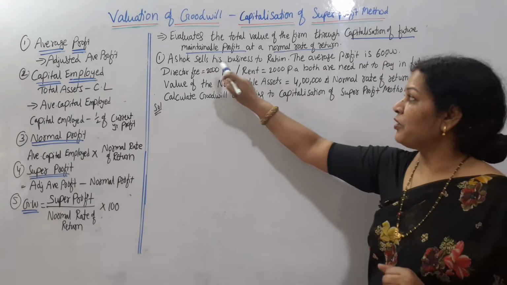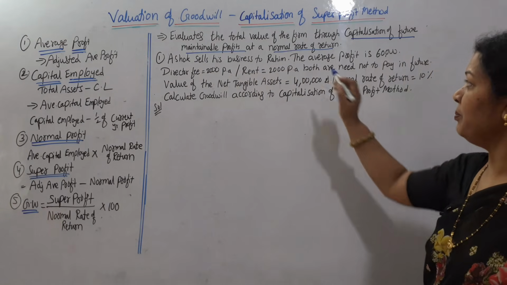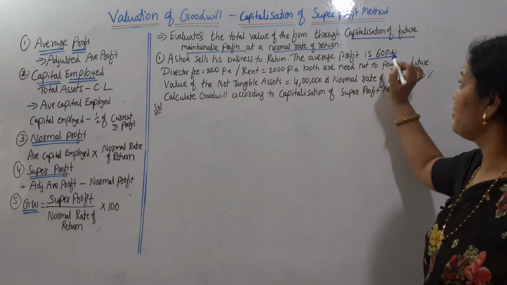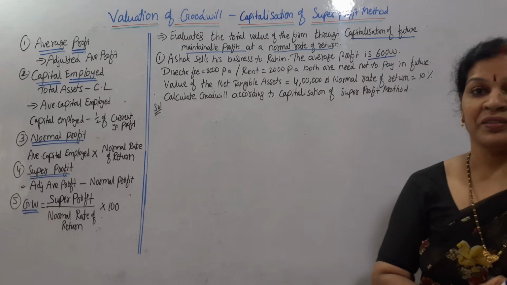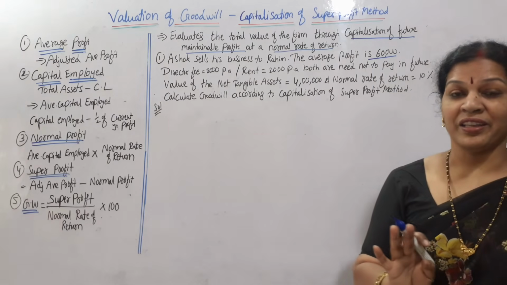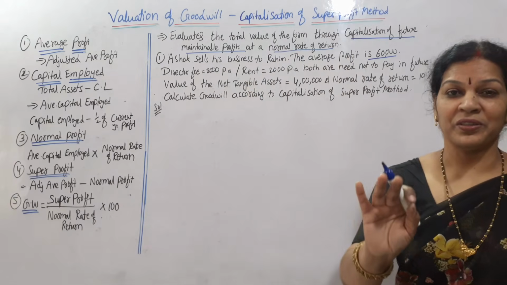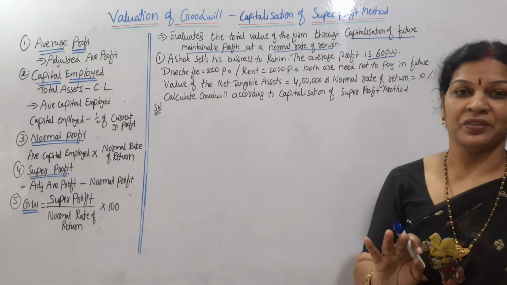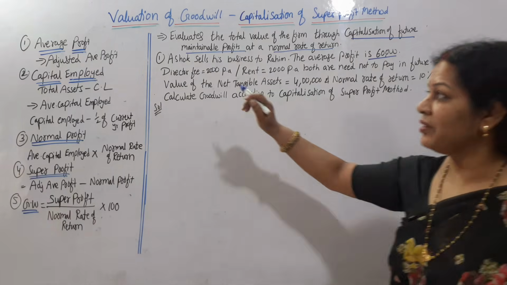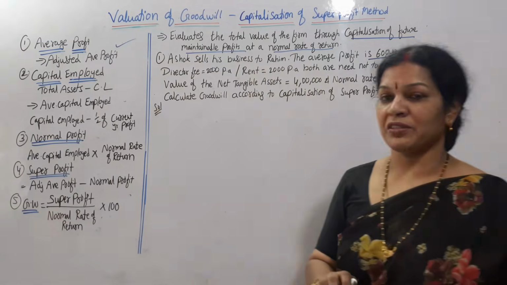Now in this problem, Ashok sells his business to Rahim. The average profit is 60,000. Average profit is given, need not to calculate. When average profit is given, if you search, you will not find first year profit, second year profit, no. Direct average profit is given to us.